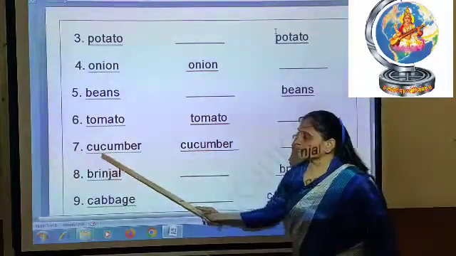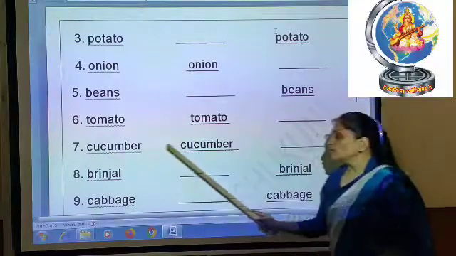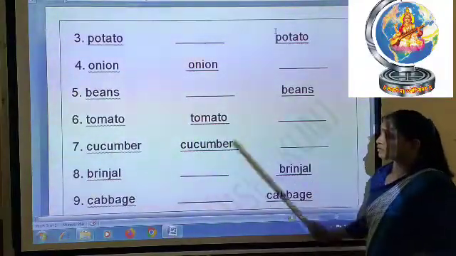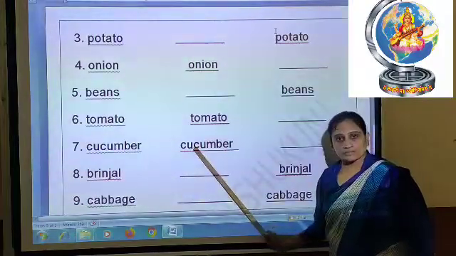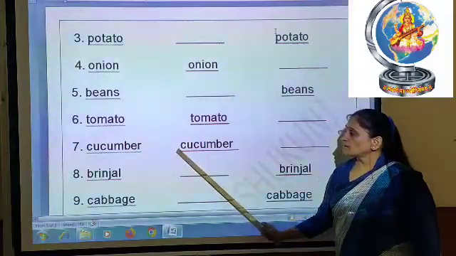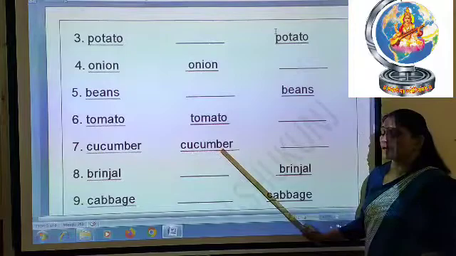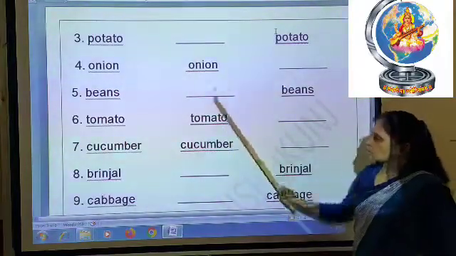Then after, 7 number, cucumber. Cucumber also you can eat both ways, raw and cooked, but you will not write it in both, you will write only in the raw column. Okay, so CUCUMBER, cucumber you will write in the raw column.